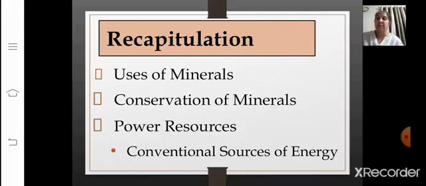Today in conventional sources of energy we learnt about firewood and the fossil fuels, and fossil fuels included coal, petroleum, natural gas, and hydropower. And we learnt the advantages and disadvantages of each and every conventional source today. So in our next session, we are going to learn about the non-conventional sources of energy. Till then, take care.